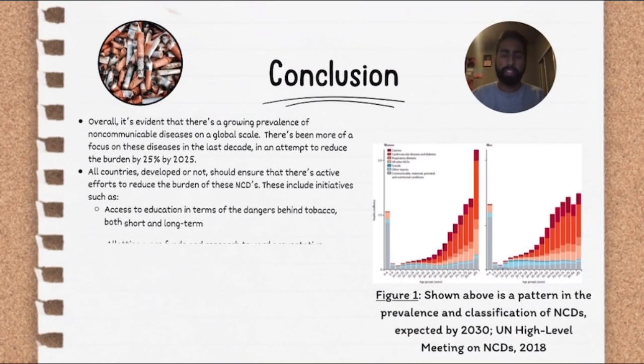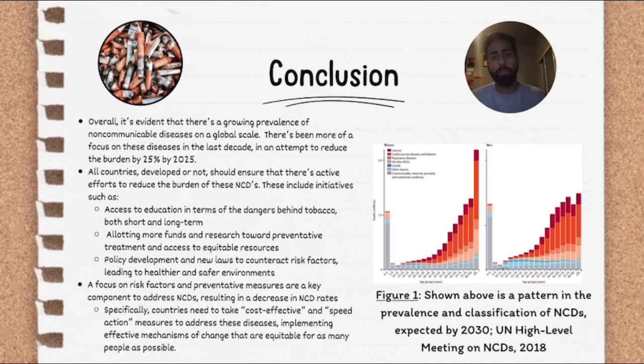So overall, it's evident that there's a growing prevalence of non-communicable diseases on a global scale, and there's been more of a focus on these diseases in the last decade in an effort to reduce the burden of disease. All countries, whether they're developed or not, should ensure that there are active efforts in place to reduce the burden of disease. Some of these efforts include access to education, allotting more funds and research toward preventative treatment, and policy development to counteract those risk factors. Because a focus on risk factors and preventative measures is a key component to address NCDs.